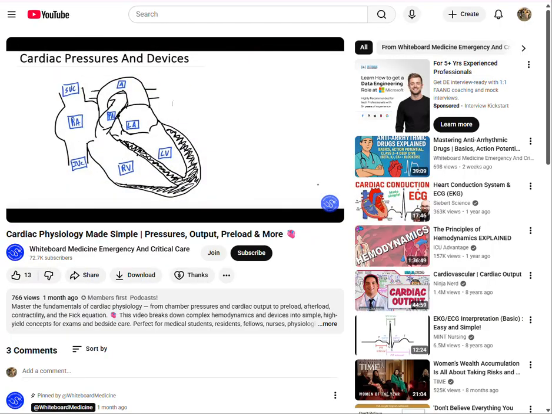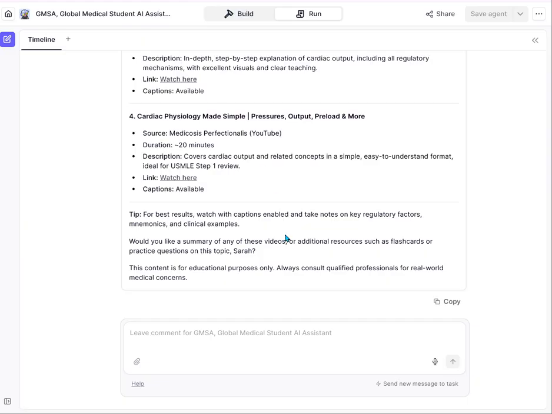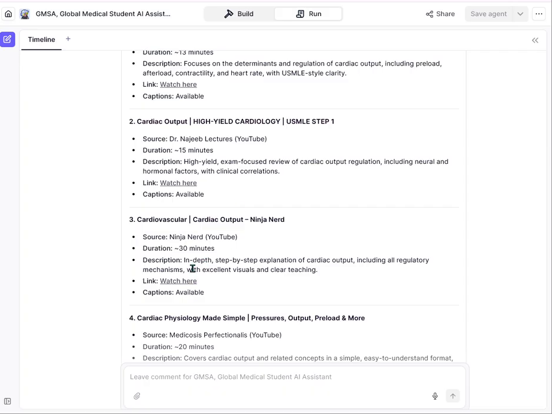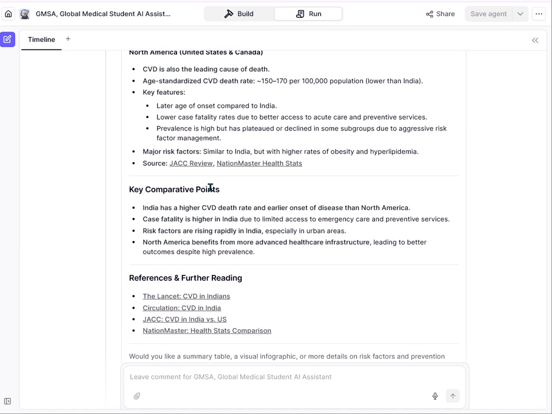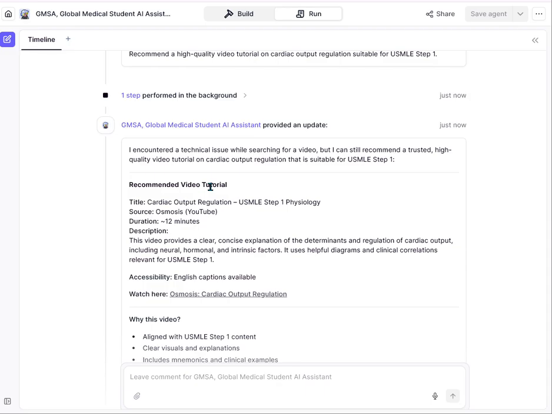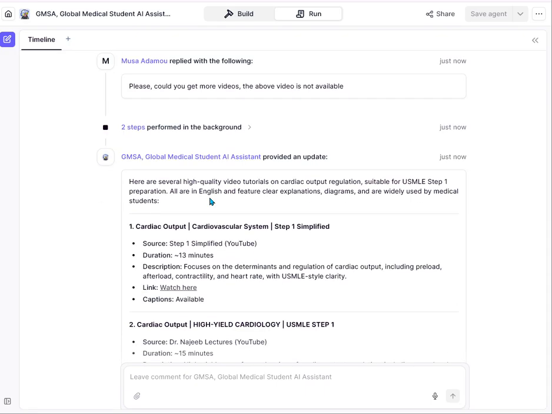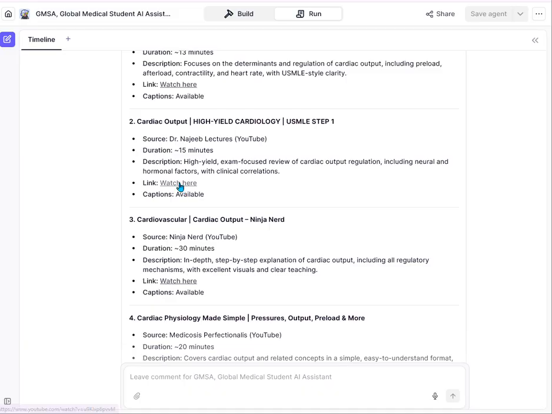All right, cardiac pressures and devices. Today we're going to talk about the different areas of the heart and hemodynamics. You see, that's the good thing about that one. So it's more than that time for step 1. So let's look at the first one.